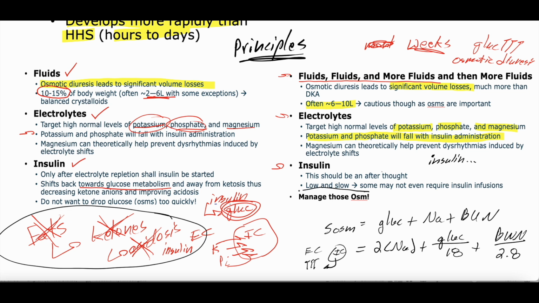And then your serum osms in HHS tend to be much, much higher, right? Because we said serum osms includes glucose divided by 18. So in DKA, if your glucose is 500, that's a lot different than if your glucose is 2,000 in HHS, right? With glucose at 2,000, these serum osms are going to be much, much higher. So as such, you want to pay a lot of attention to the serum osms in HHS. And if this is an interesting lecture to people, we certainly can dive into some of the more advanced management of these two. That's all we have for you today, though.